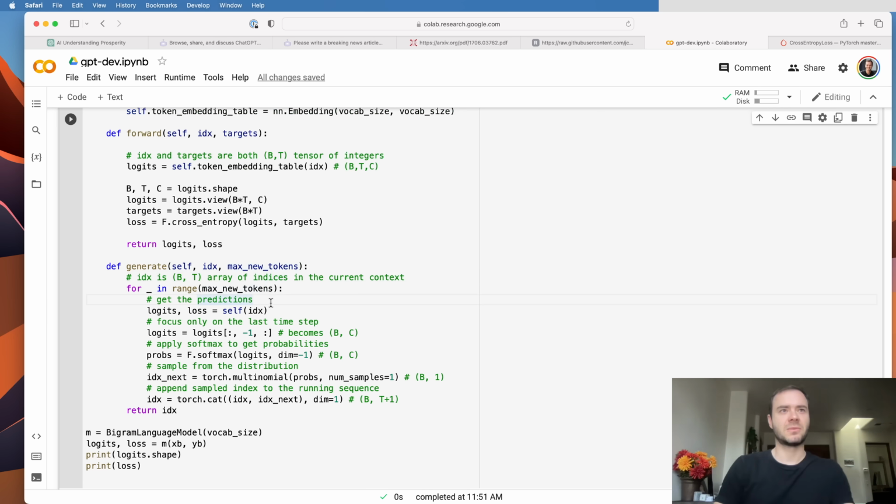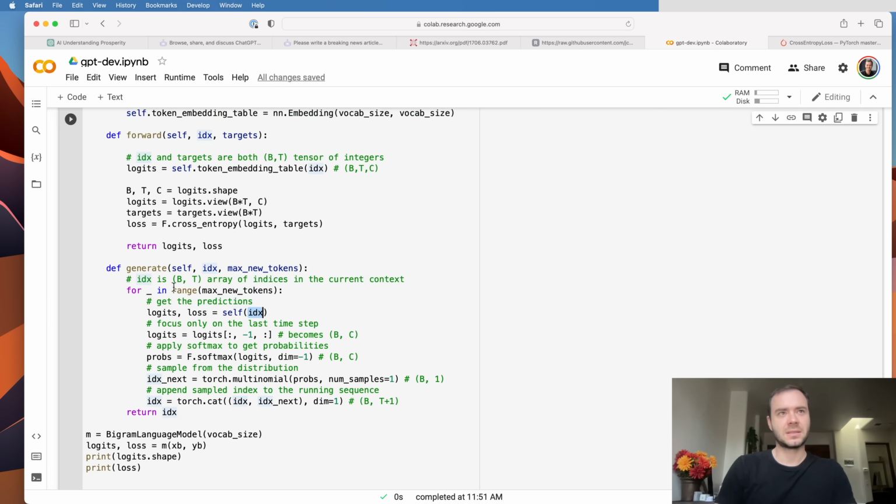Now inside the generation, what are we doing? We're taking the current indices and getting the predictions, which are in the logits. The loss here is going to be ignored because we're not using that, and we have no ground truth targets that we're comparing with. Once we get the logits, we are only focusing on the last step.